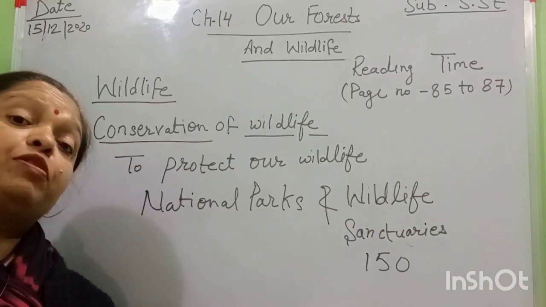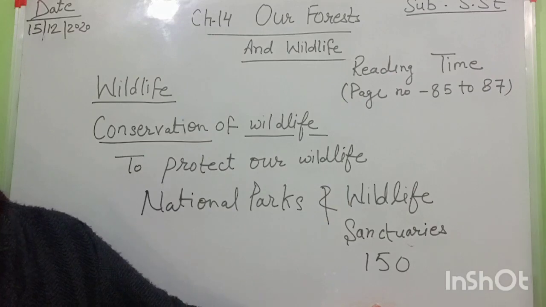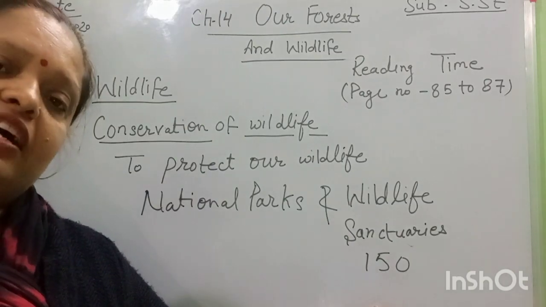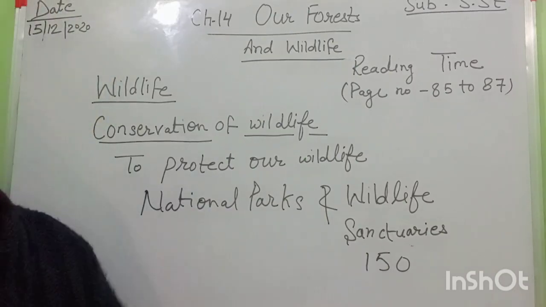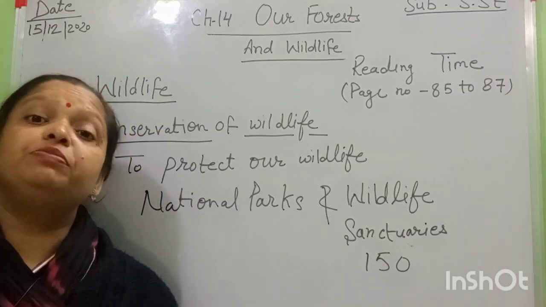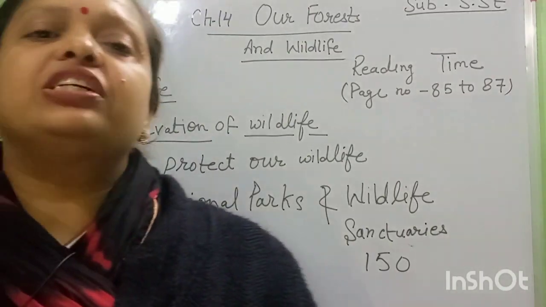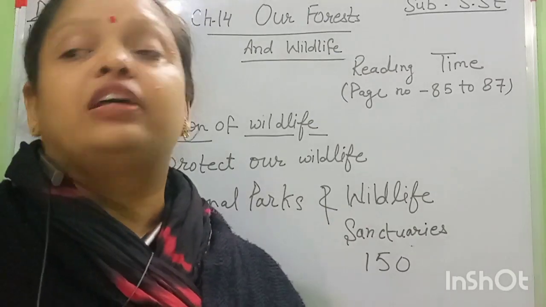And what steps is the government taking? The government appoints forest officers and forest guards, and they protect these areas. Some national parks in our country are Jim Corbett National Park in Uttarakhand, and Kaziranga National Park in Assam, which is famous for rhino.